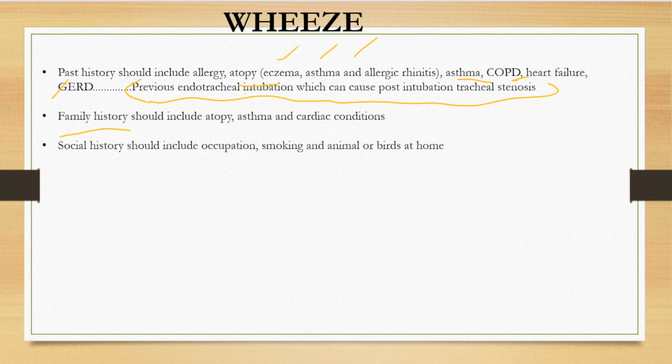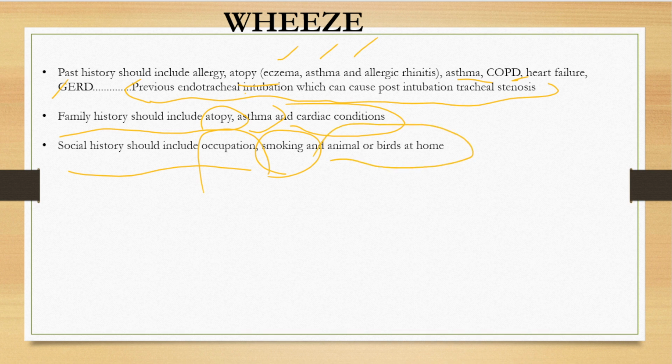Family history, we will ask about atopy, asthma or cardiac conditions which can run in the family. Social history should include occupation, because some patients will be having occupational asthma, and they will be having wheeze when exposed to any kind of allergen in their working environment. So occupation is very important. Smoking history is important because it can cause COPD, and it can also exacerbate the wheezing of asthma. Animals and birds at home is very important because the patient may be having allergy to those kinds of animals.